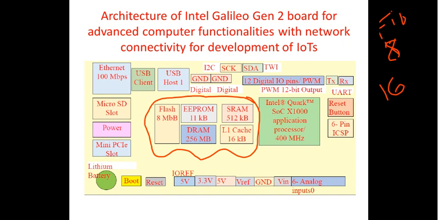Electrically erasable PROM of 11 KB, static RAM of 512 KB, then dynamic RAM of 256 MB. Then you have got the cache memory, right? So all of you must be knowing what exactly we mean by the cache memory, right? It is basically for the purpose of not utilizing the main memory frequently, for saving the cost, for not burdening the system with accessing the contents from the main memory.